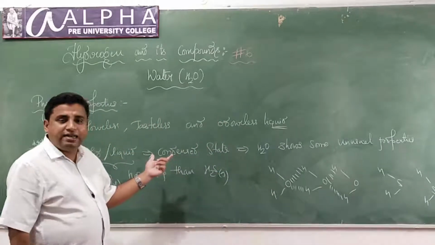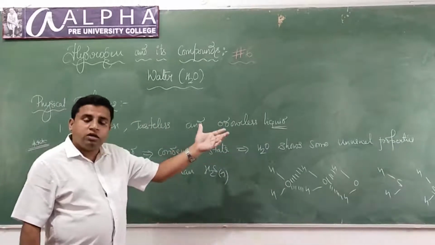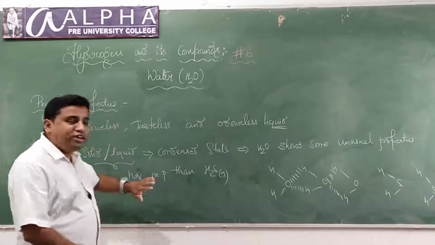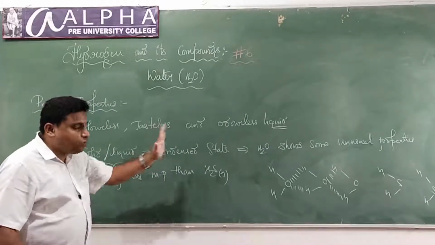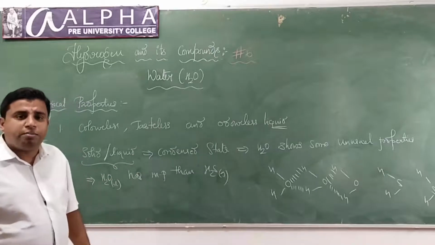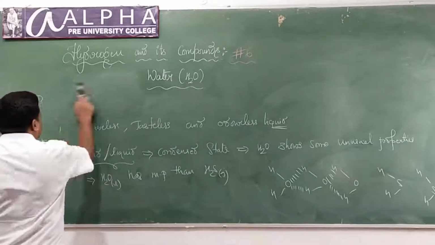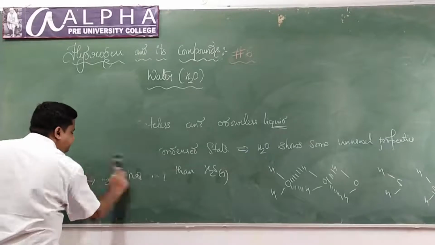In condensed state, water shows some unusual properties. Not just this property, it also has so many unusual properties. What are those unusual properties? Look here.